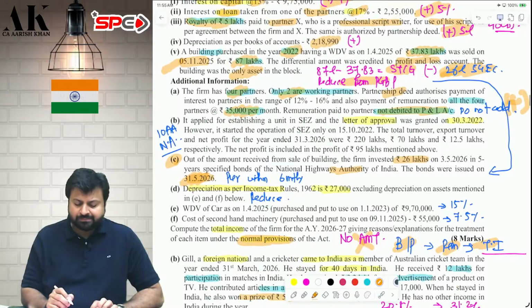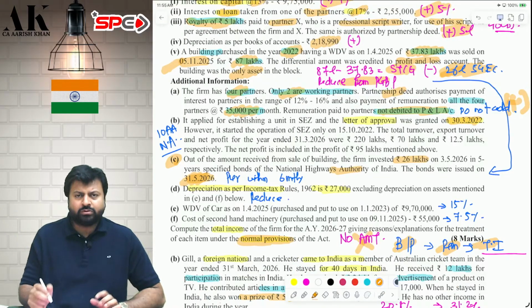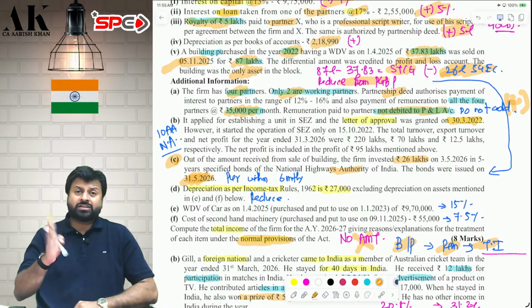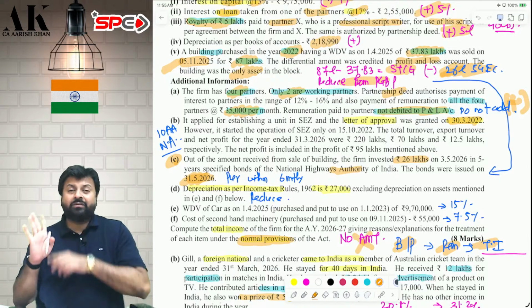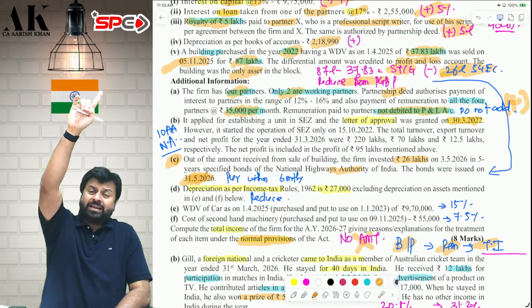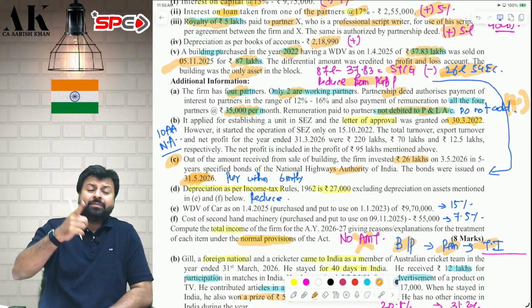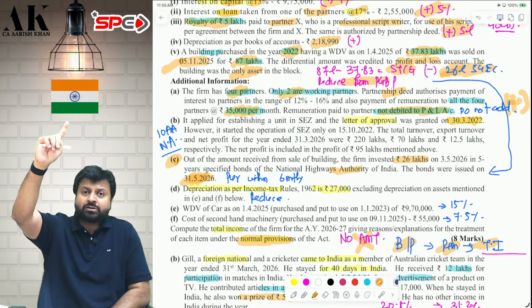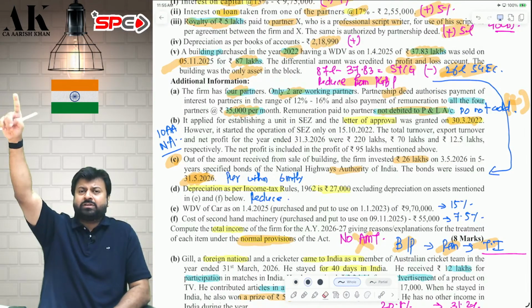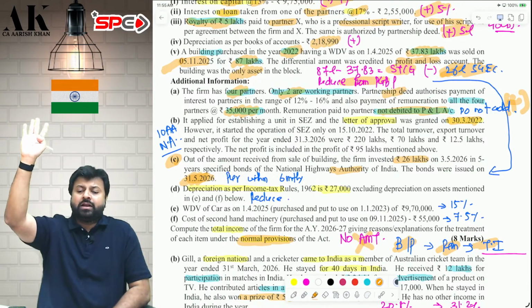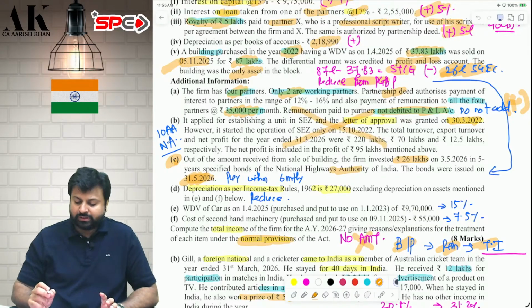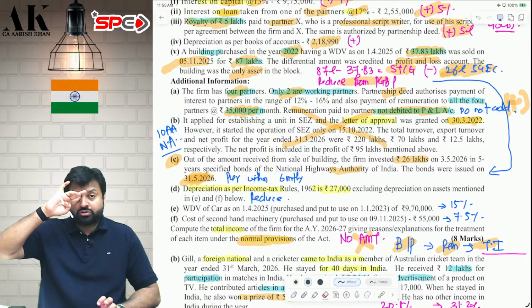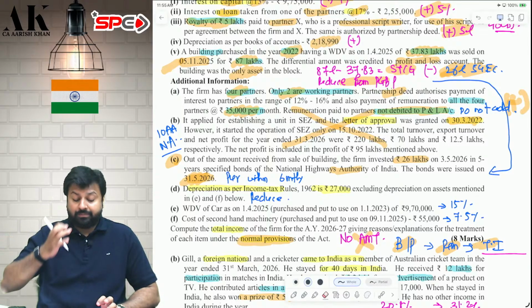Okay. Next one. You are opening some unit in SEZ, but you are late. You are opening in 2022. After 2021, nobody is going to get deduction under 10AA. Maximum, you have to open the unit by 31st March 2021. And the letter of approval should have been taken by 31st March 2020. Anybody who has taken letter of approval till 31st March 2020 and opened the unit till 31st March 21 can also claim deduction. But after 21, it is not possible. So this entire discussion is of no use to us. You cannot get deduction of this particular 10AA.